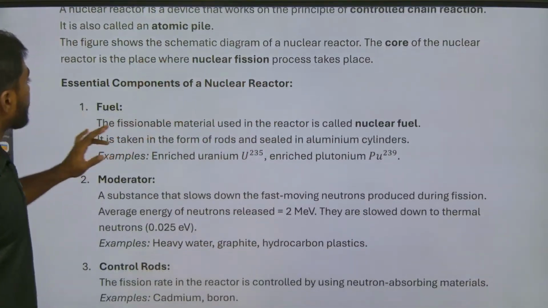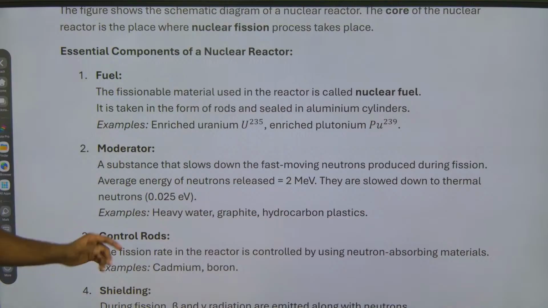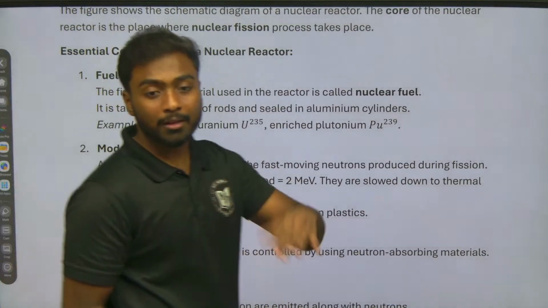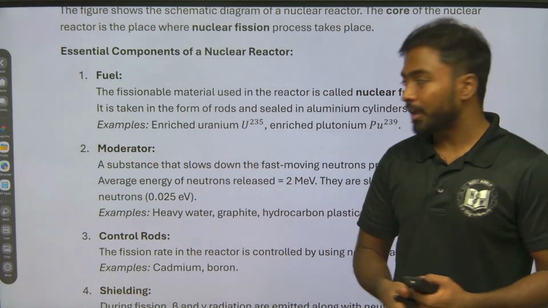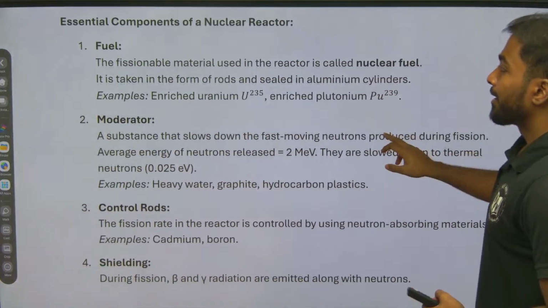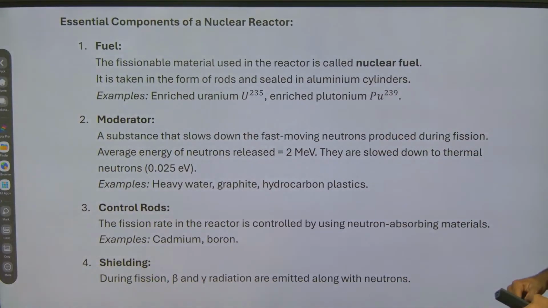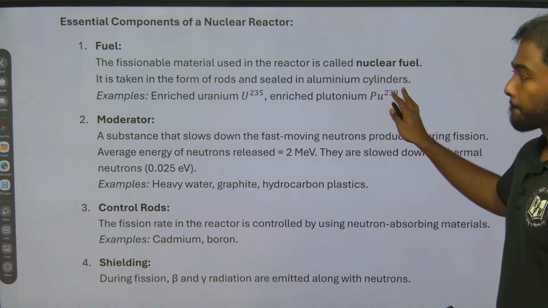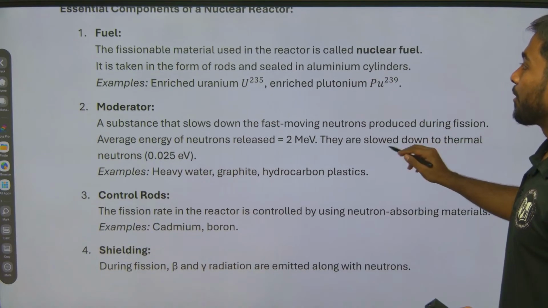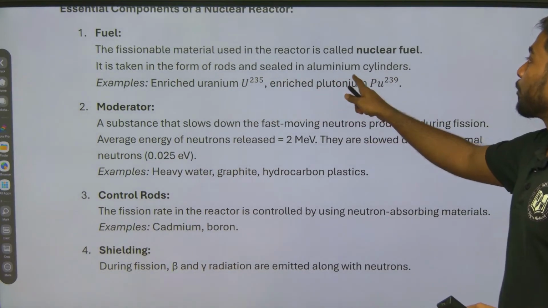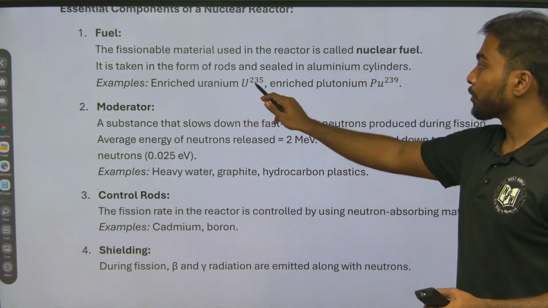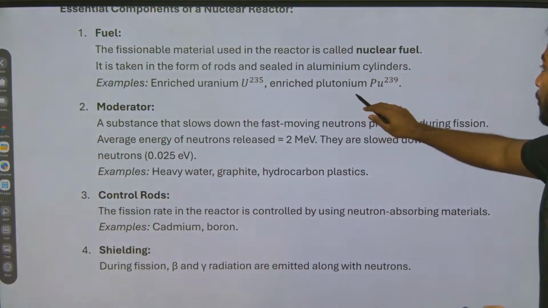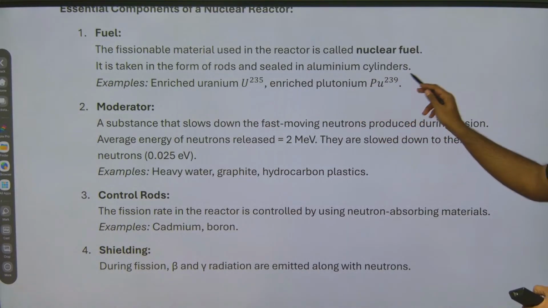Now, the essential components of the nuclear reactor. The first one is fuel. Now we are explaining the things we have mentioned in the diagram. First one, fuel. The fissionable material used in the reactor is called nuclear fuel. It is taken in the form of rods and sealed in an aluminum cylinder. For example, enriched uranium U-235 or enriched plutonium Pu-239.